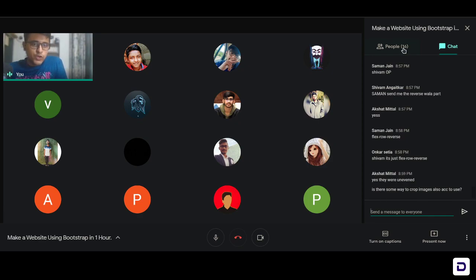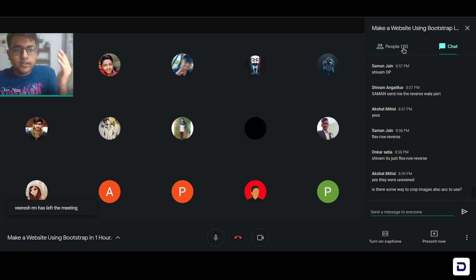Is there some way to crop images according to us? Maybe you're writing. Yeah, that's what I said. Now you can define the height of the image, the kind of height you need. Suppose you need just 50% of the whole card, so you can just write height 50%, and then you can do object-fit. So whatever height you have defined, the images will then cover themselves to that proper region, and that is the height that you'll get. So everything is going to be even.